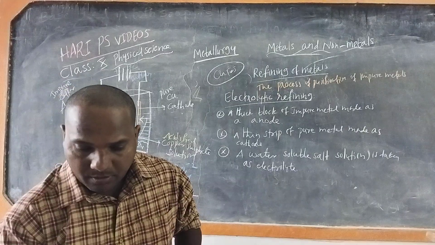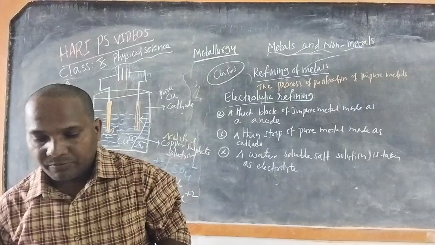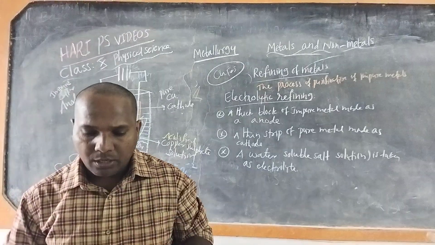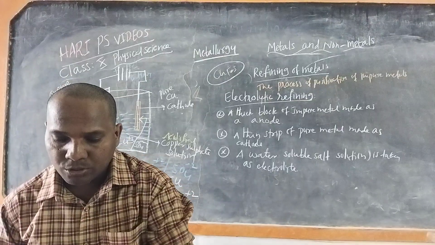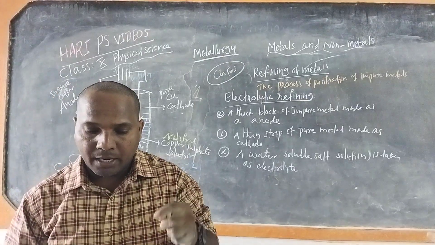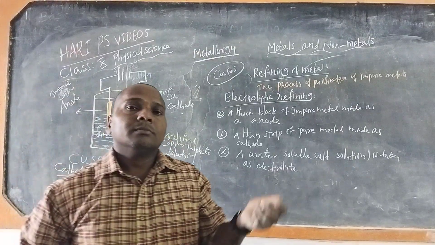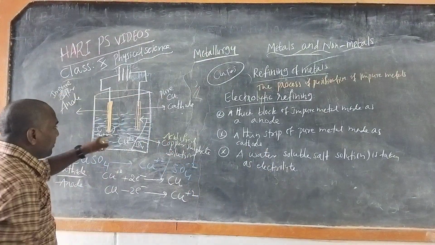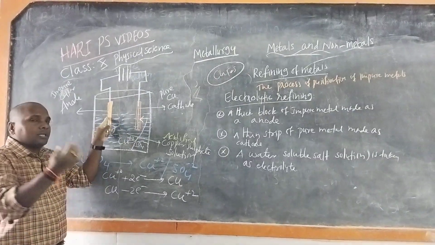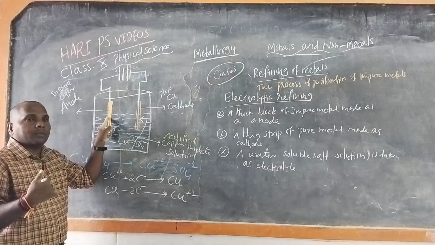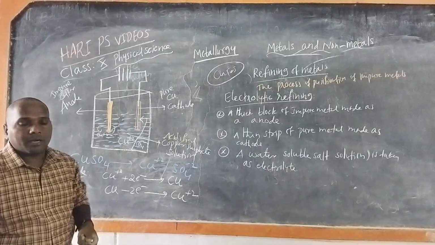So copper ions are taken from the copper sulfate solution at the cathode and put into the solution at the anode. As the process goes on, the impure anode becomes thinner and the thin cathode becomes thicker. By depositing copper, the cathode becomes thicker. By losing copper ions, the anode becomes thinner.